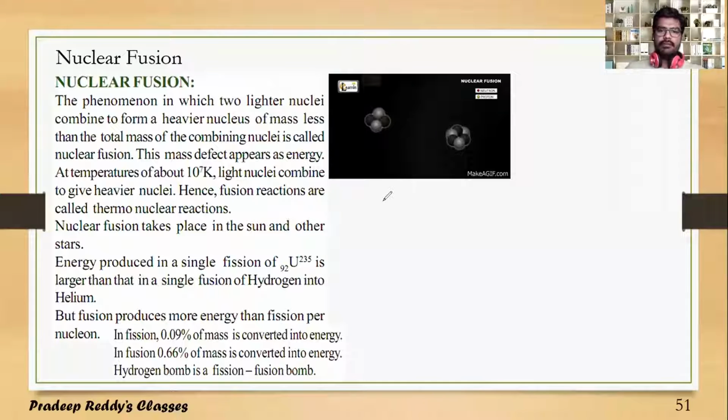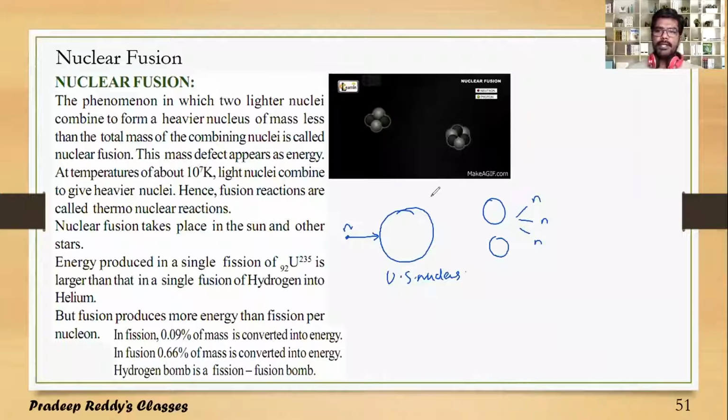So in the previous video lecture, we learned about an unstable nucleus. This unstable nucleus, when bombarded with a neutron, splits into two fragments by the release of three neutrons. So the splitting of one larger nucleus into its constituent nuclei, or daughter nuclei, or fragments, is said to be fission. It is nuclear fission, and nuclear fission takes place with an unstable heavier nucleus.